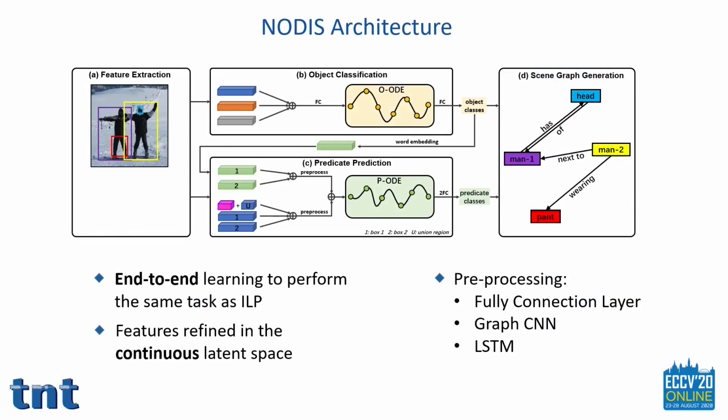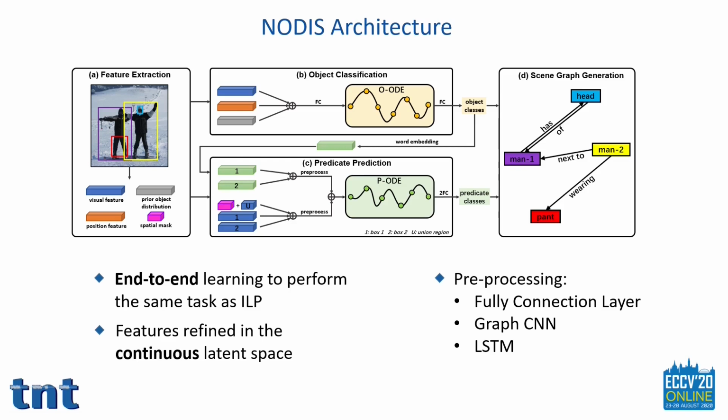We propose NODIS by means of neural ordinary differential equations that can learn end-to-end to perform the same task as ILP. Our model is built on Faster R-CNN, which provides proposal boxes, feature maps, and object distribution. There are two fundamental modules: object classifier and predicate classifier. Each of them contains a neural ordinary differential equation layer, OODE and PODE. For both of them, we use bidirectional LSTMs as the approximate function in the ODE solver.